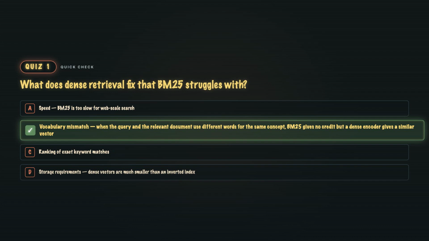B. Vocabulary mismatch. Query "car repair" won't match document "auto maintenance" under BM25 because they share no tokens. A dense encoder sees them as close in vector space. This is exactly why word embeddings from Lecture 5 matter for retrieval. Quiz 3.